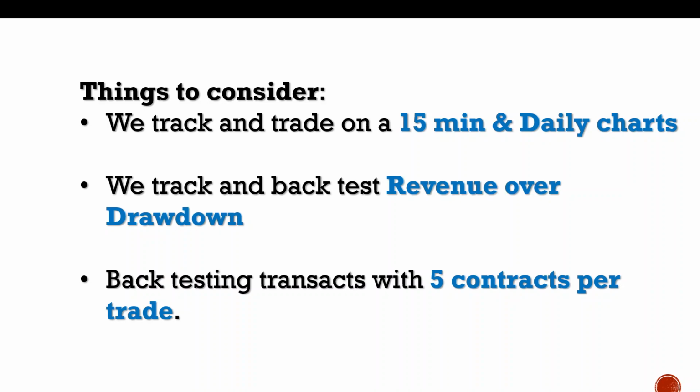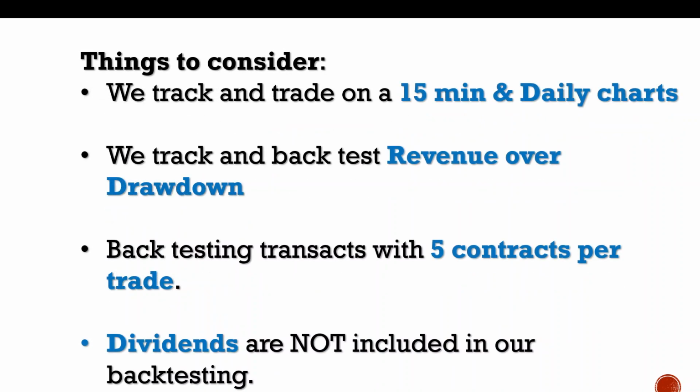So again, we're trading with CFDs in this case, in this example. We're trading on 5 contracts for each of these indices. And finally, dividends are not included in our backtesting. So where we're going long and they pay out dividends, dividends are not shown up. So anything we get back in dividends does add value to our bottom line.